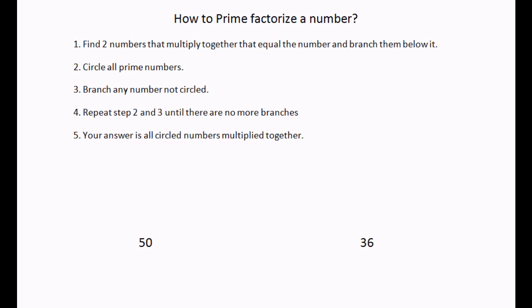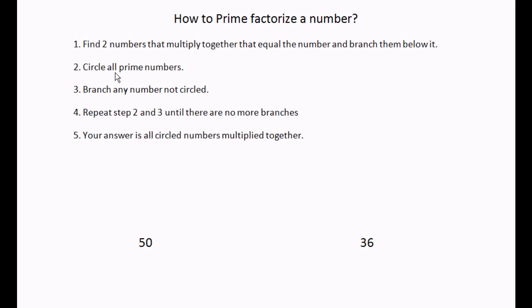This video is on how to prime factorize a number. The steps are: step number 1, find two numbers that multiply together that equal the number and branch them below it. Step 2, circle all prime numbers. Step 3, branch any number not circled. Step 4, repeat steps 2 and 3.